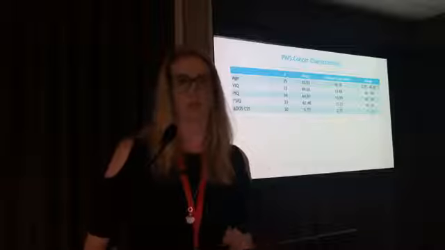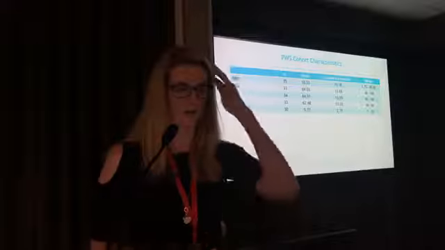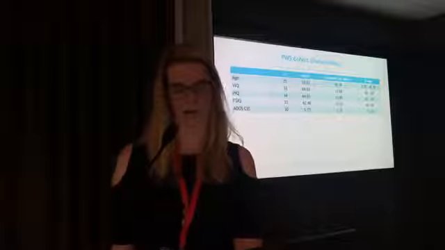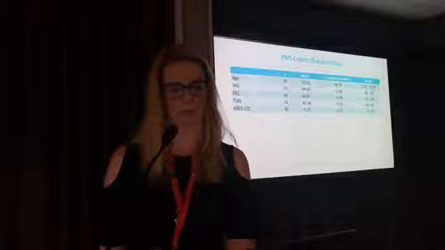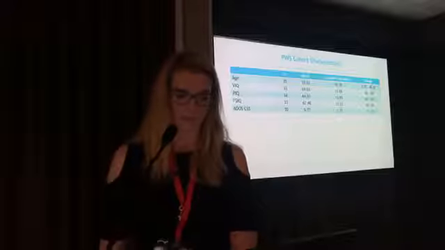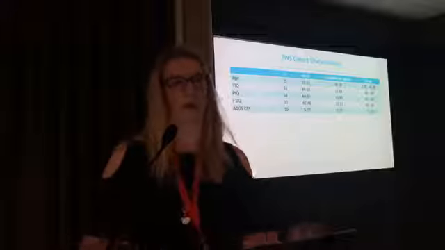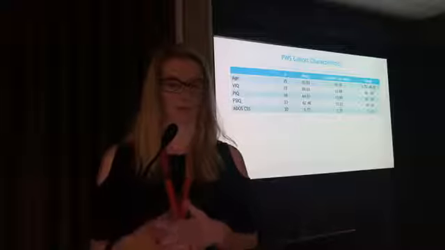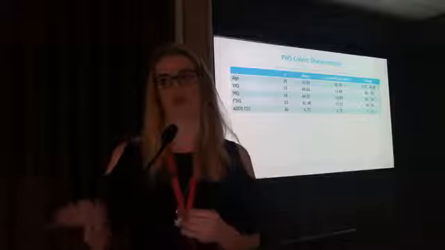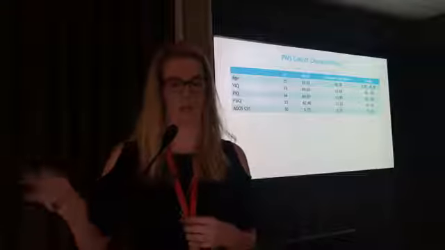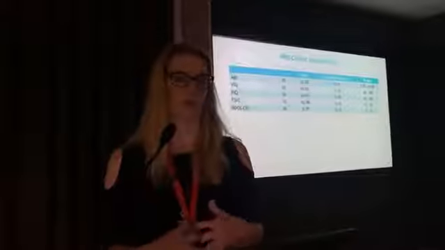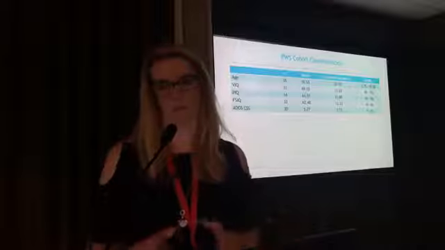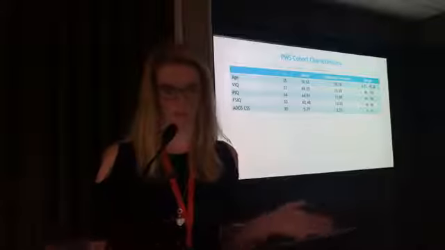So this is now based on the whole sample that we've seen so far, so 35 individuals with Prader-Willi syndrome. Again, you can see that very wide age range, so the youngest we've seen is 9 months all the way up to 45 years. We have a very wide range in cognitive abilities, but it again maps onto what Stuart was just saying before, that the majority of these individuals are falling into that mild intellectual disability range, with very few down in that more moderate range. And again, we do see quite a range in the autism spectrum symptoms, so the scale is from 1 to 10, and we see that full range there.